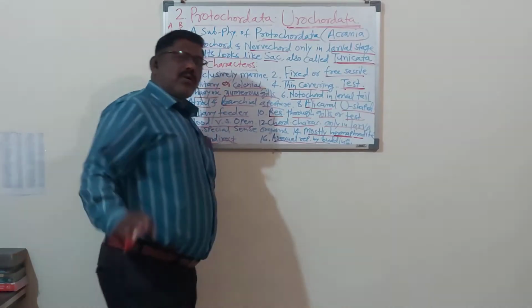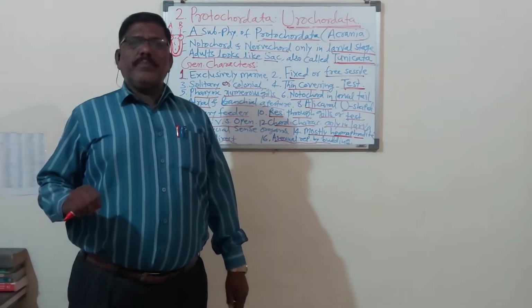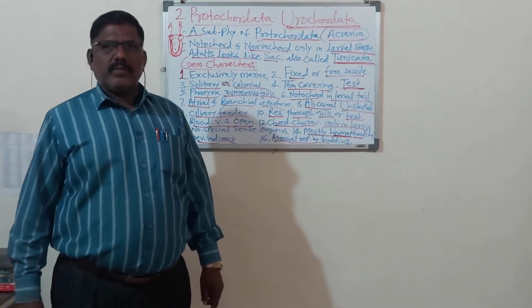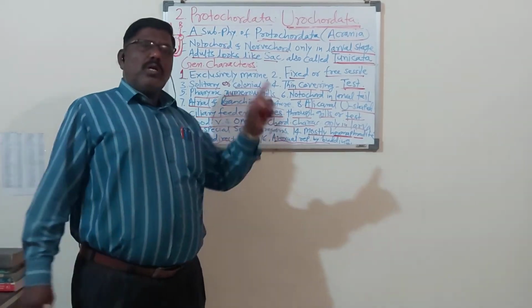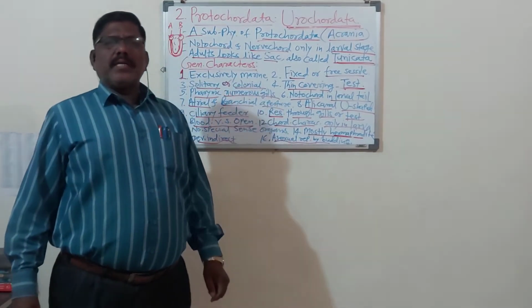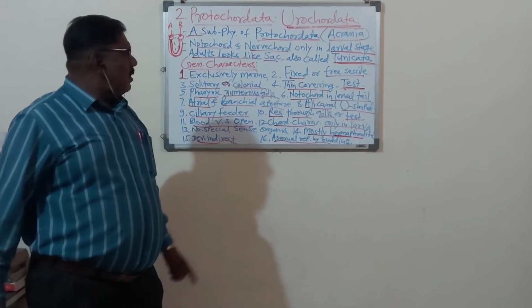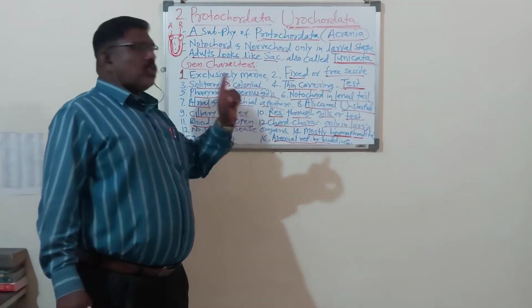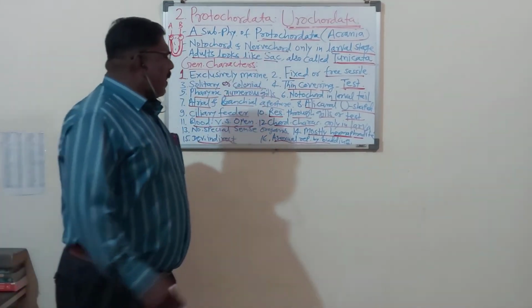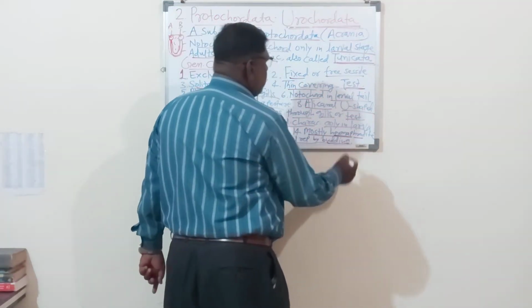Again, there are two types of reproduction: asexual reproduction and sexual reproduction. In asexual reproduction, only one animal takes part in the reproduction. Here in urochordata, asexual reproduction is present and it is by budding.